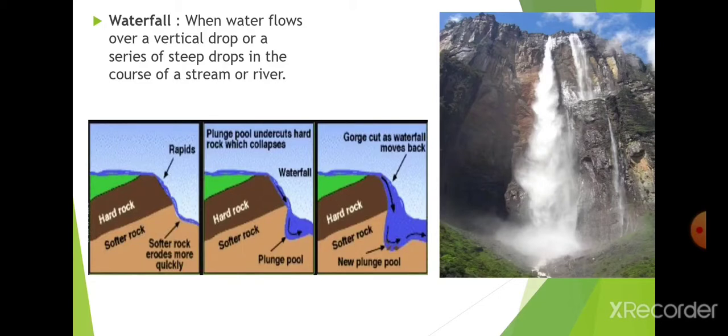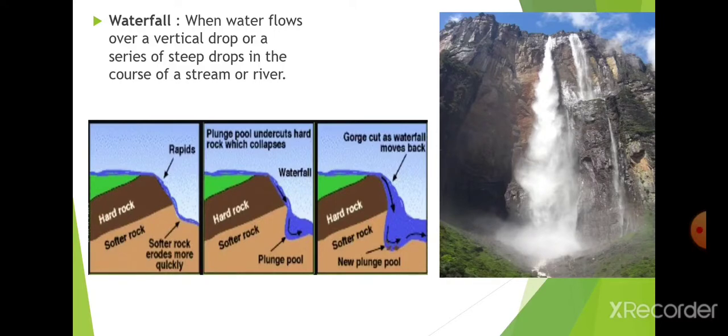The soft rock erodes while the hard rock still remains, and that leads to the formation of waterfalls in the upper course of the river.